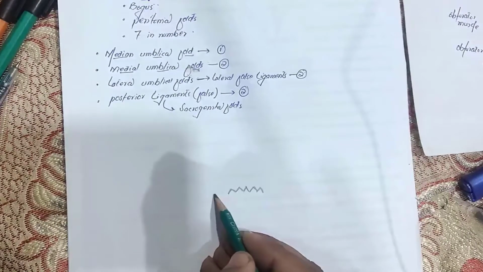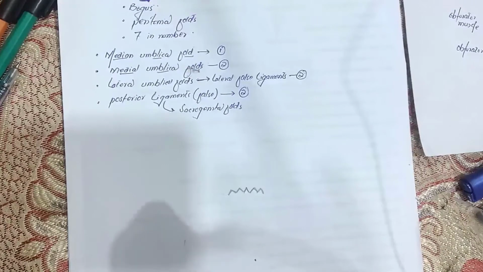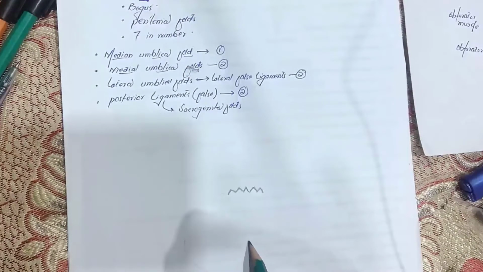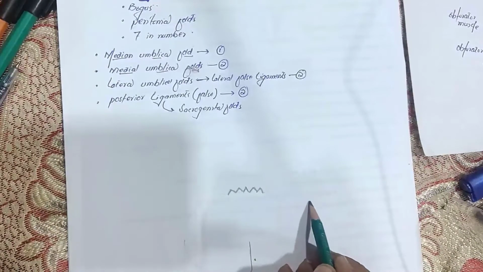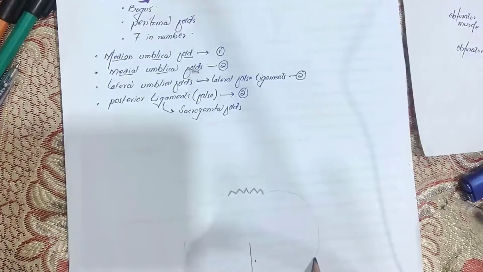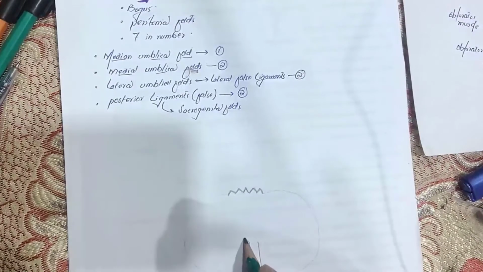And then what happens? It comes around like this and goes posteriorly, and then it comes anteriorly again, and what it forms I will tell you right now. Look carefully, it goes laterally like this, and it comes back and like this, right? So it goes again anteriorly like this, and then it makes a circle here.